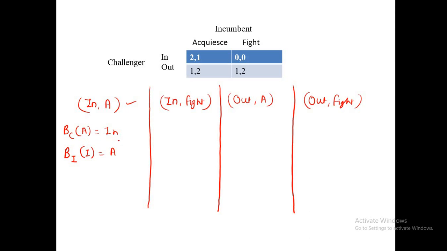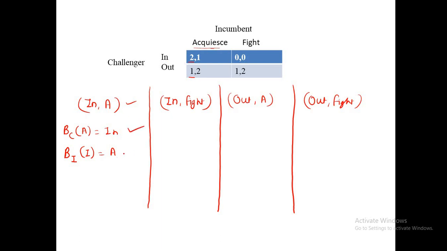First, BC(A) is equal to in. BC(A) means the player challenger is taking the action of accommodate, and we will try to find out the best action for the challenger. Okay, so the incumbent is taking accommodate, and if challenger takes in, he will get 2. If challenger takes out, he will get 1. Which one is best here? 2 or 1? 2 means in. So this condition is satisfied.